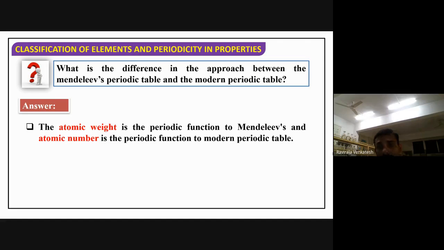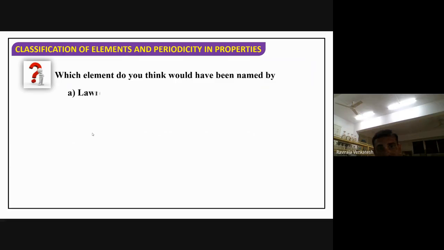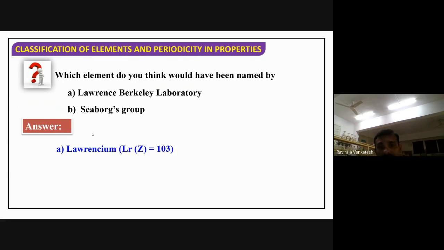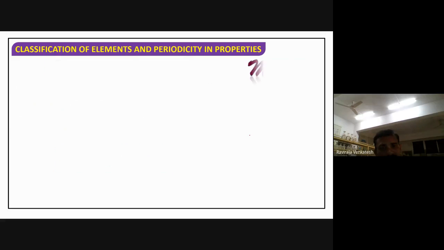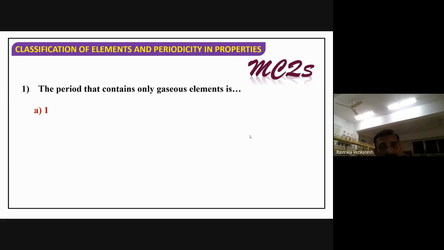What is the difference between the Mendeleev and the modern periodic table? Atomic weight is used in the Mendeleev table, atomic number is used in the modern periodic table. This is the difference. This one is atomic number. This we'll discuss later.